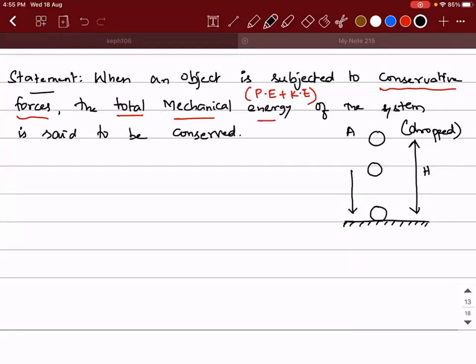And I will call this small h. Or I can call it anything, it is fine. So I'll take this as small h. Okay. Now tell me, what is the total energy at point A that the object possesses? It is the potential energy at point A plus the kinetic energy at point A.